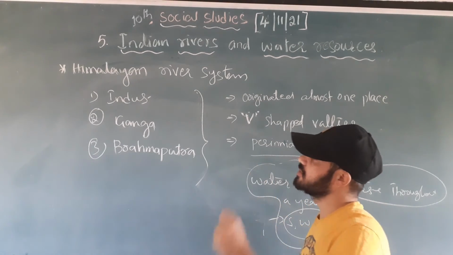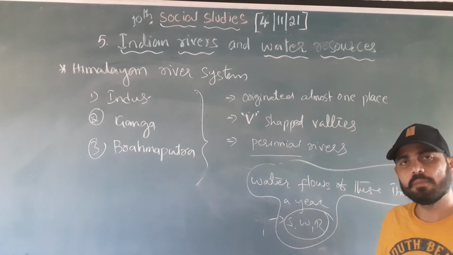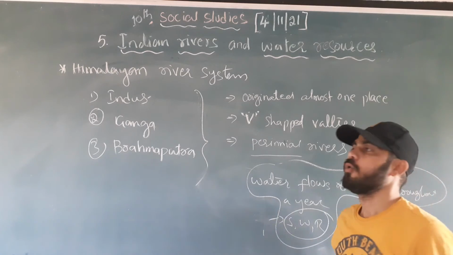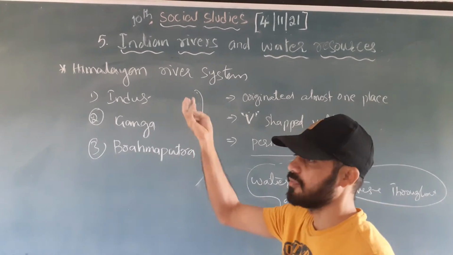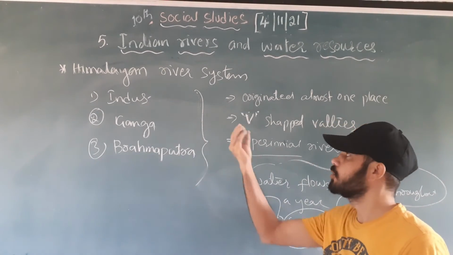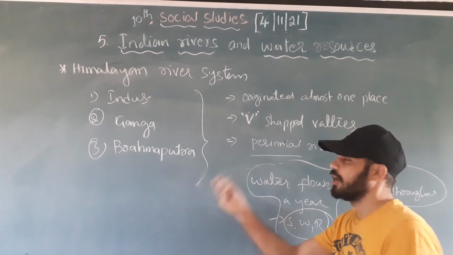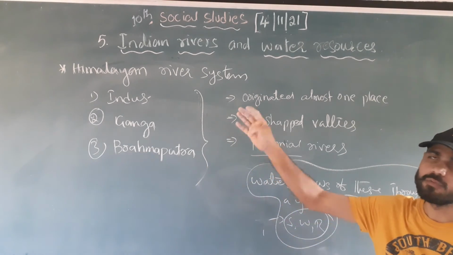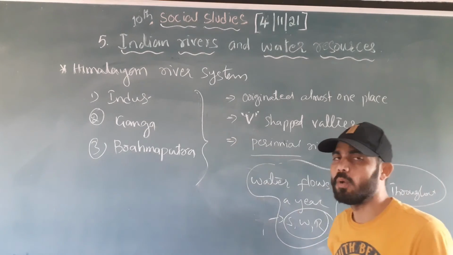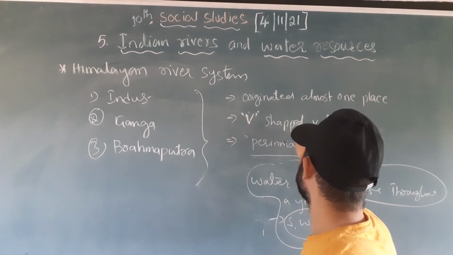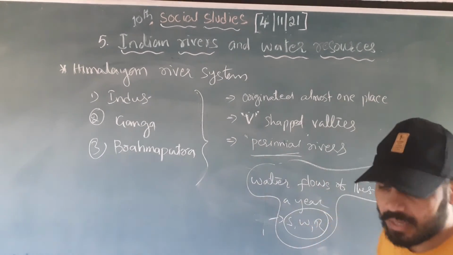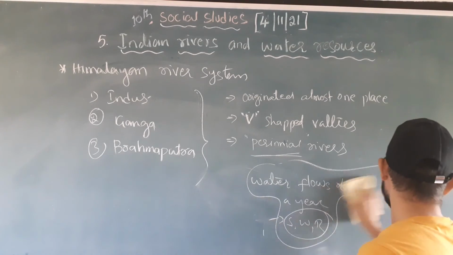Why? Because these rivers originated in the Himalayas. The Himalayas are always covered with snow. When summer comes and they receive solar radiation, the snow melts, and the snow converted into water flows in the river throughout a year. That's why we call it a perennial river.